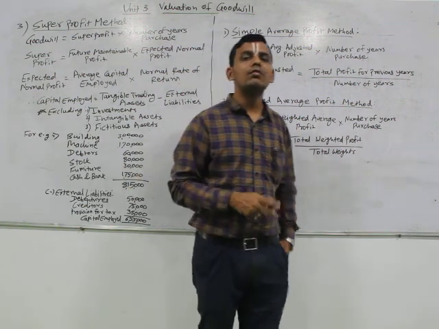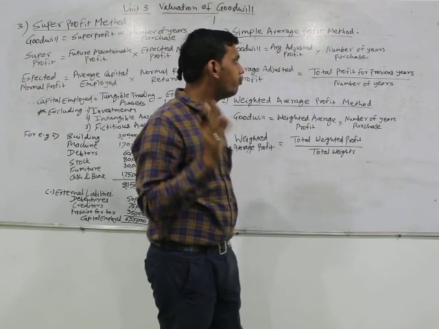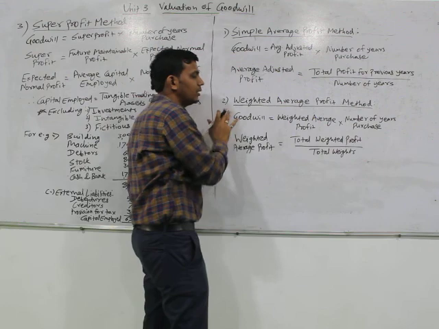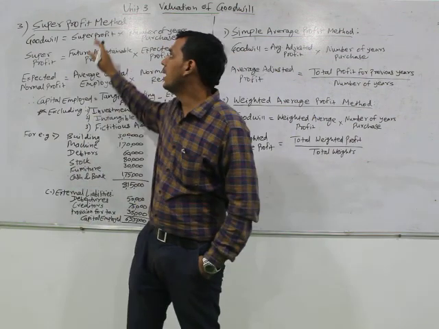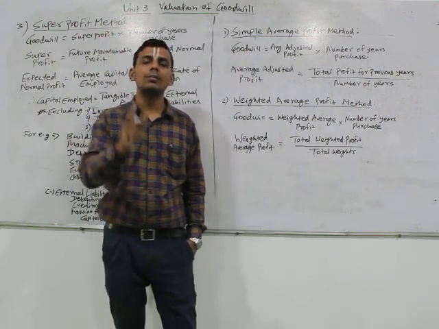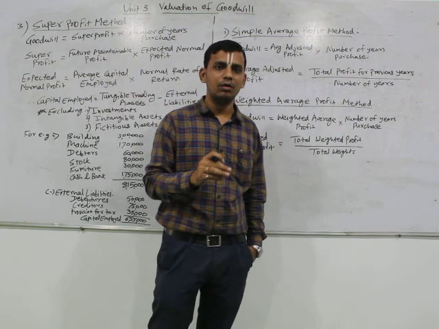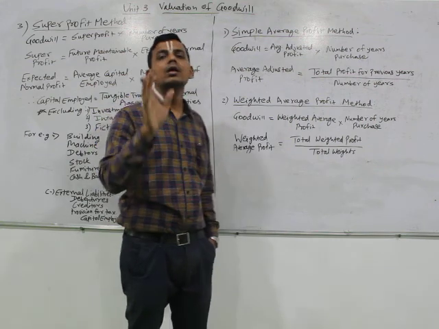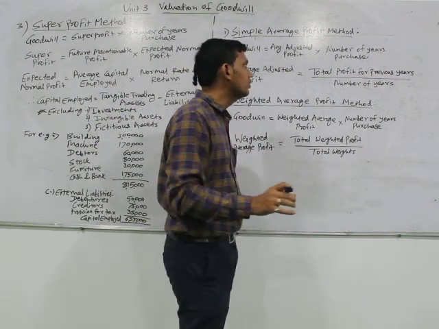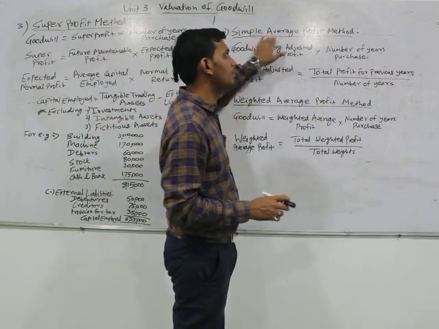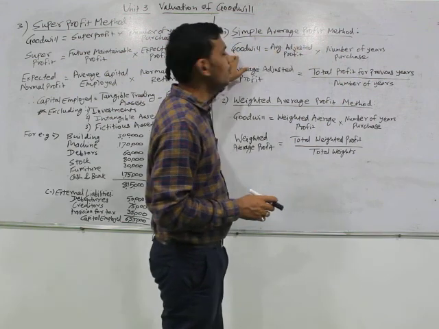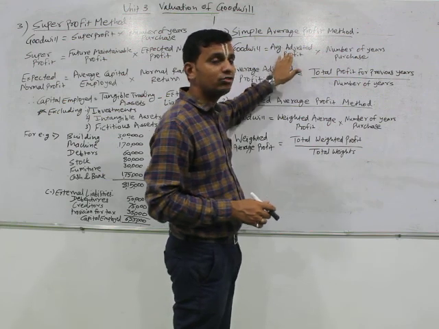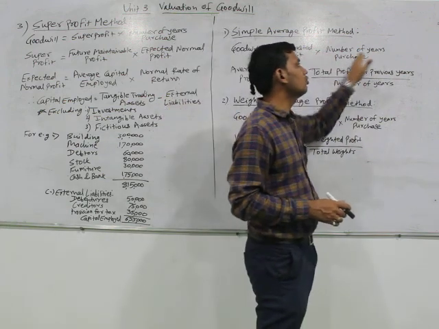In this segment, we will see the formula related to the first 3 methods, that is the simple average profit method, weighted average profit method, and super profit method, for the calculation of goodwill. The formula in any of the methods is quite simple. For the simple average profit method, goodwill is average adjusted profit into number of years of purchase.